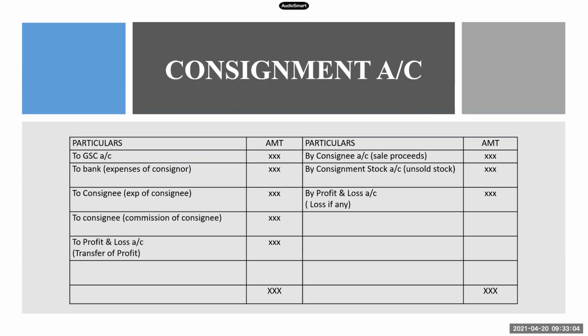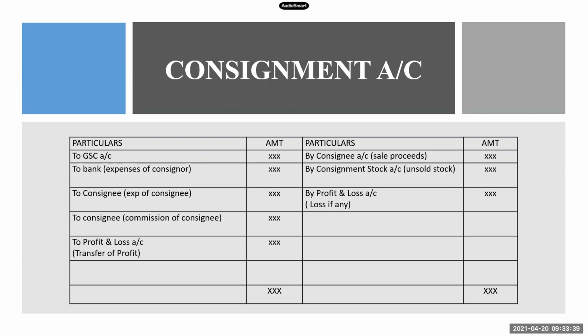Tell me, who is preparing the consignment account? Consigner. Consigner is preparing. So our step number 2 is expenses incurred by consigner. When the consigner is incurring the expenses in his own books, he will write the entry as either to cash or to bank. So in the consignment account, we'll write the entry either as to cash or to bank, and in brackets mention the expenses of consigner. That is our step number 2.